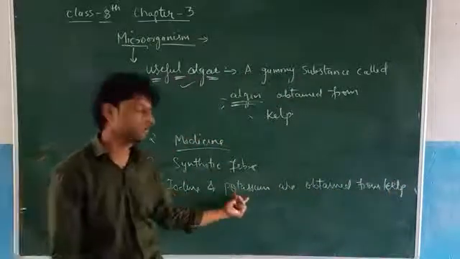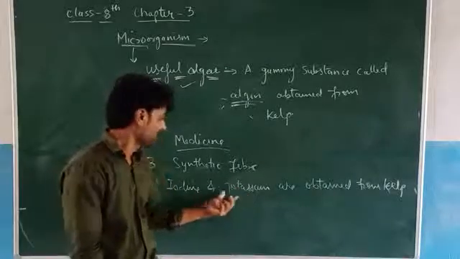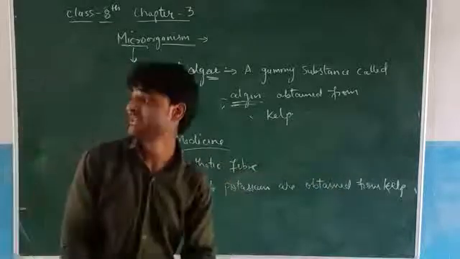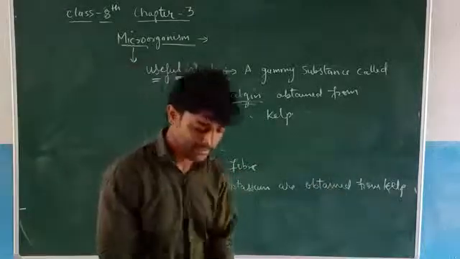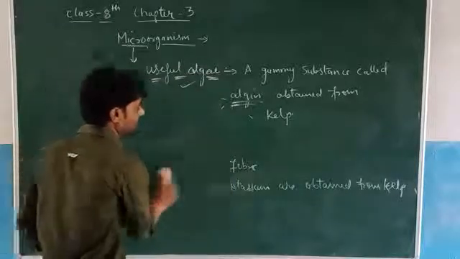Iodine and potassium are elements found inside the kelp, or these are obtained from the kelp, and kelp is nothing but algae. Clear? Next, an important use of algae is agar.